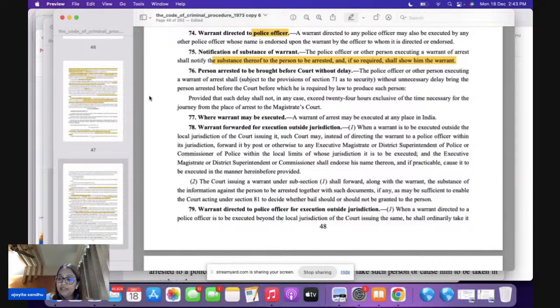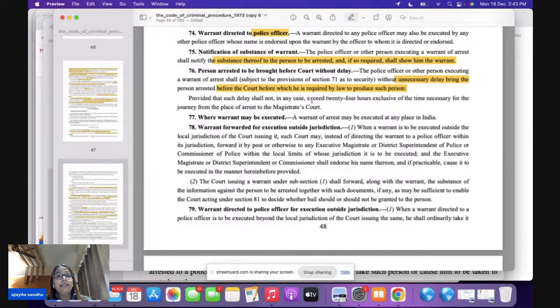Now section 76 is telling you that a person arrested, very important question for your prelims, bacha. Expect a question on this particular section. Section 76 tells you that if a police officer or any other person has arrested you, without unnecessary delay, you have to bring the person before the court. So you have to produce the person before the court.